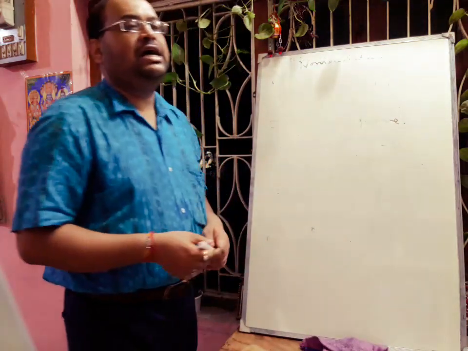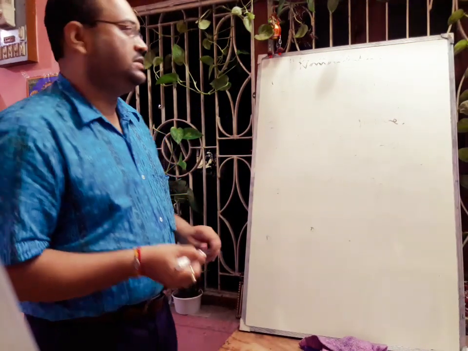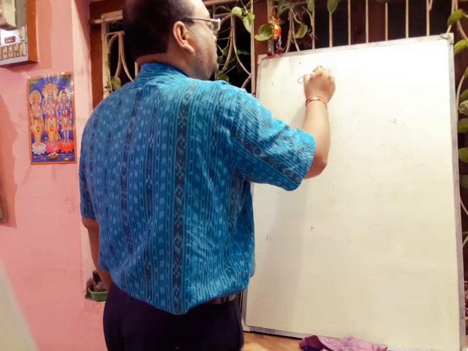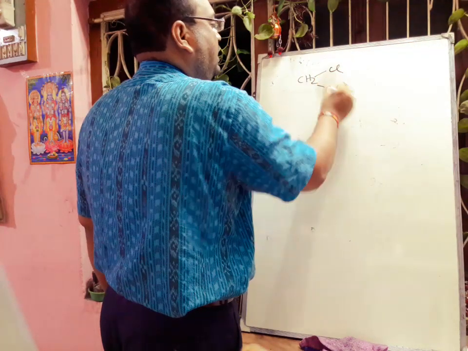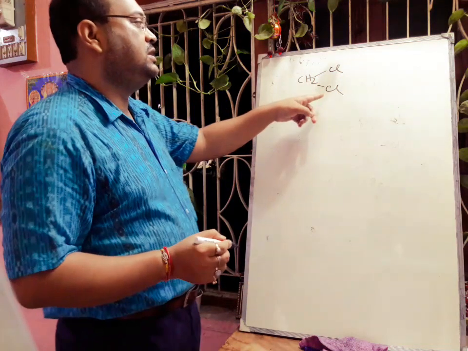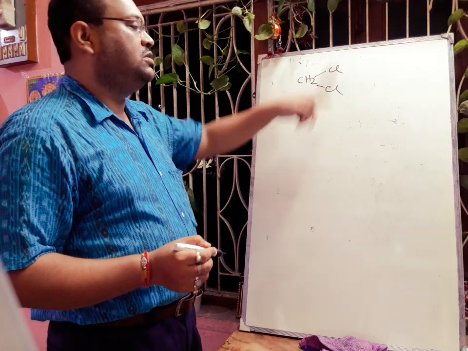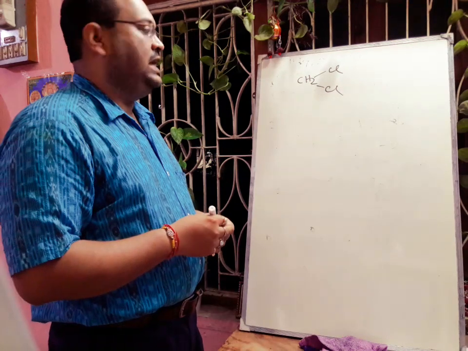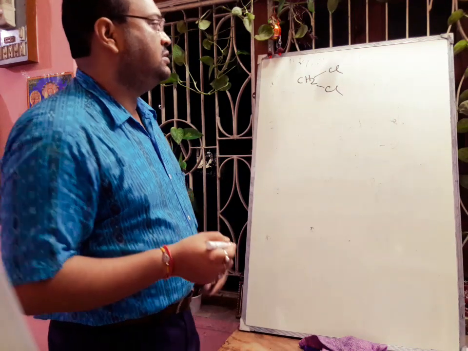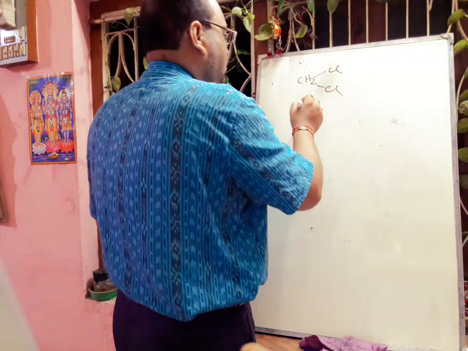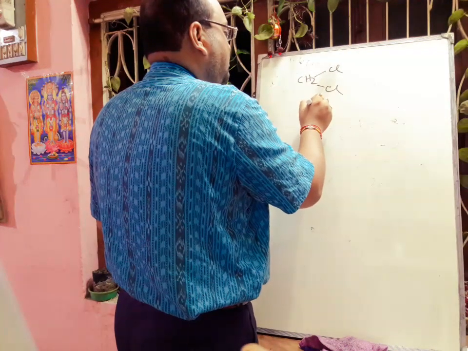Next we will go to the dihalogen derivatives. We can think about this example. Here both the halogen atoms are present at the same carbon atom. So this is called geminal dihalide or geminal dichloride. So what will be the name of this compound?